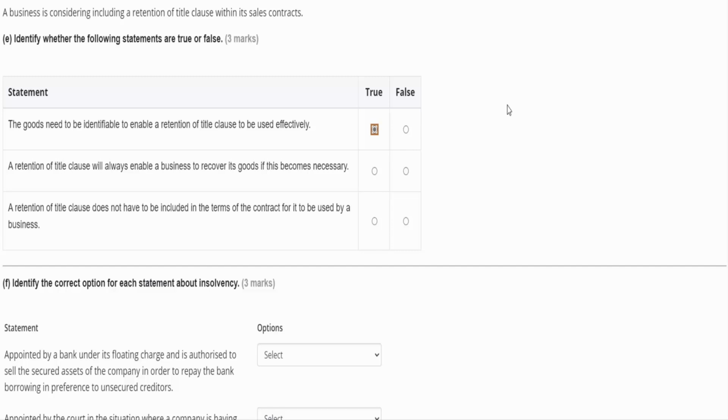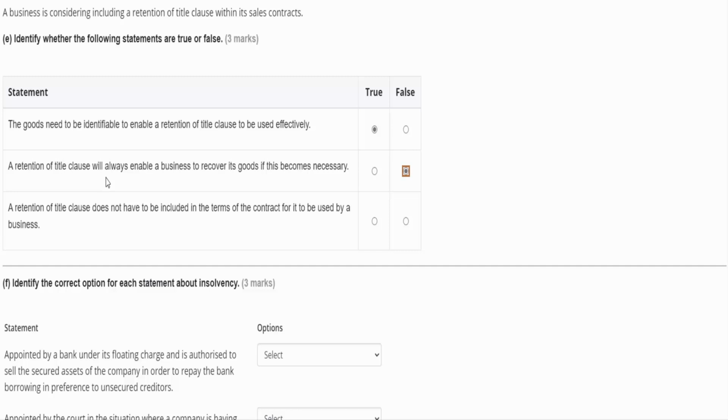Then a retention of title clause will always enable a business to recover its goods if this becomes necessary. Well, no, that's not necessarily true, is it? Because the goods may have already been passed on to somebody else. They may have been damaged. So there are certain circumstances that will prevent us from getting those goods back. Remember, in the exam questions, look out for words like always and never, because that's very absolute, isn't it? And there may be some cases where that may not be true.